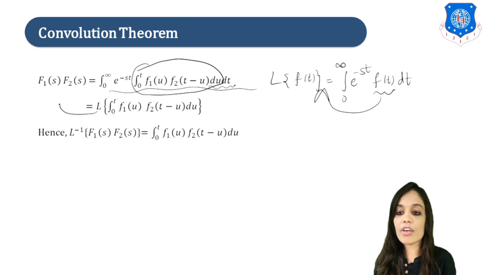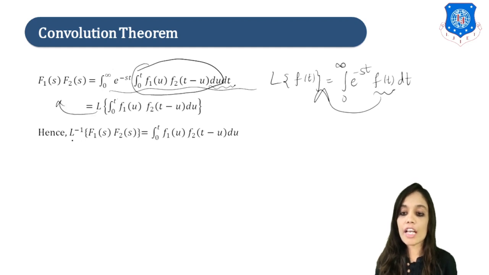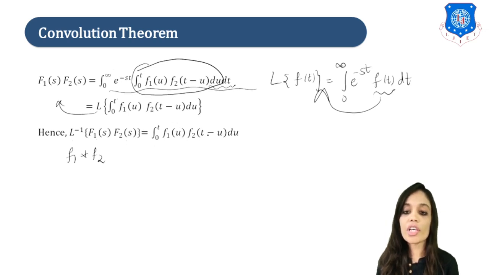Now take this L on this side, so we will have Laplace inverse of f1 of s into f2 of s, or we can write f1 star f2, that is equal to integration 0 to t f1 of u f2 of t minus u du. This is a very important theorem and its proof is also very important, which you have to remember.